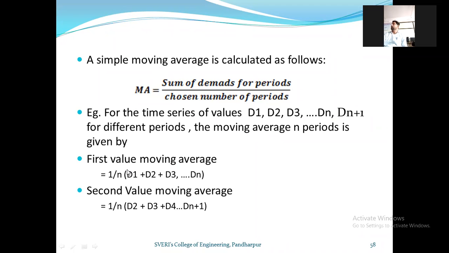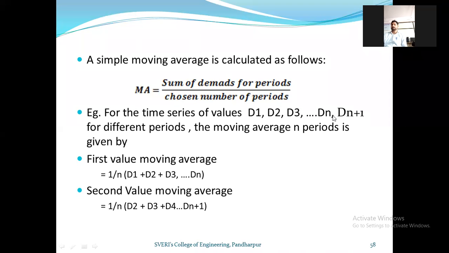Okay, take the example. For example, for the time series of values d1, d2, d3, up to dn, dn plus 1. Mathematically, if I remove the initial number d1 and take only up to dn, it will be 1 divided by n minus 1, which would not be correct.